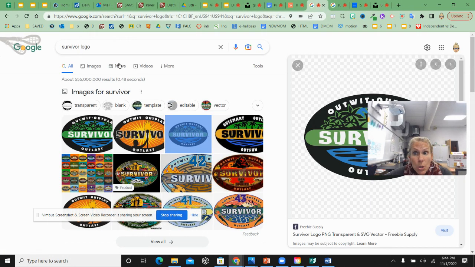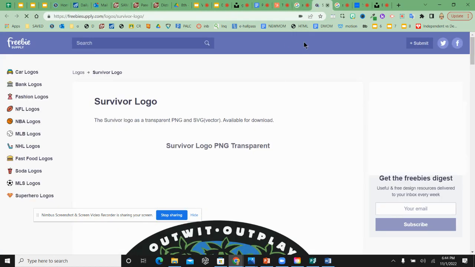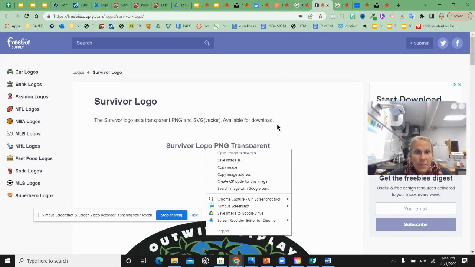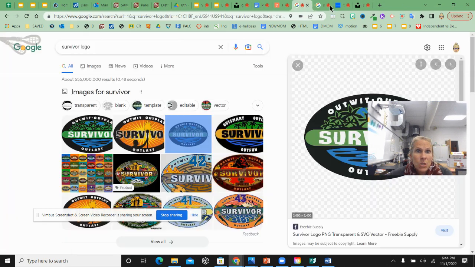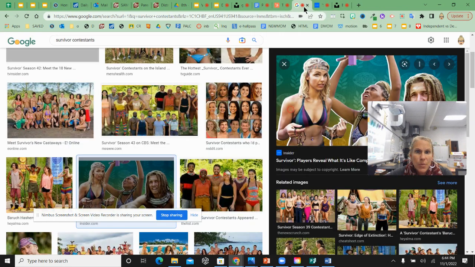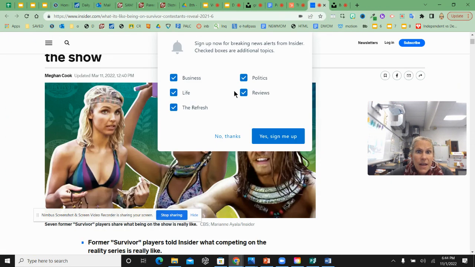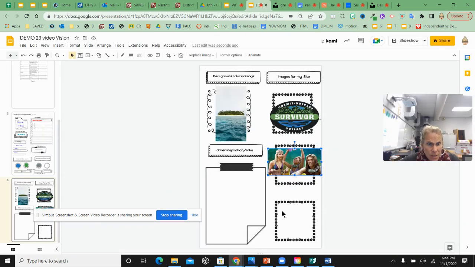What you are not doing is pasting the Google search. I'm not copying the link from here or any website from here. I actually have to go to the website where the picture is before I right click, copy image address. Make sure you do that. That will cost you points. Okay, that's my images. You don't have to fill all the boxes, but just have enough so that you have some images for your website.